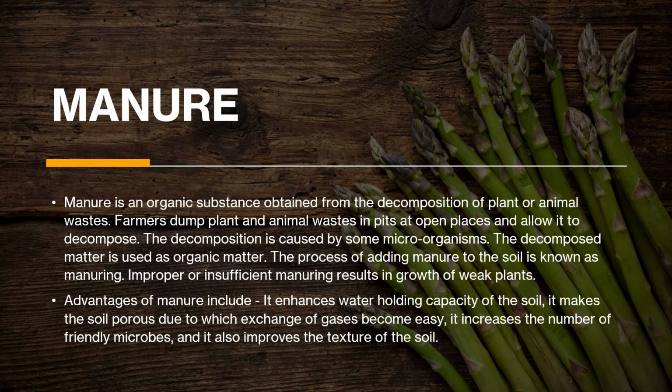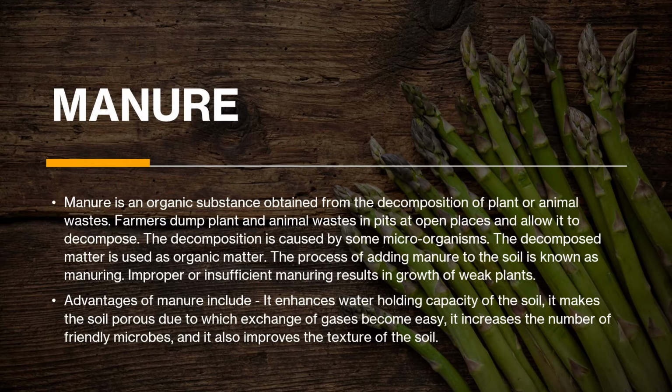Advantages of manure include that it enhances the water holding capacity of the soil. That means manure doesn't only help the plant; it also helps the soil and the land. It makes the soil porous, due to which exchange of gases becomes easy. That means it makes the land loamy, because it helps the water holding capacity and also helps in exchange of gases. It also increases the number of friendly microbes, and it improves the texture of the soil.